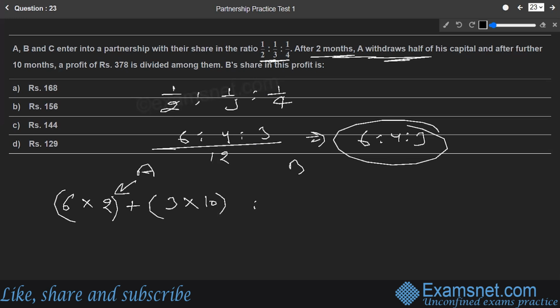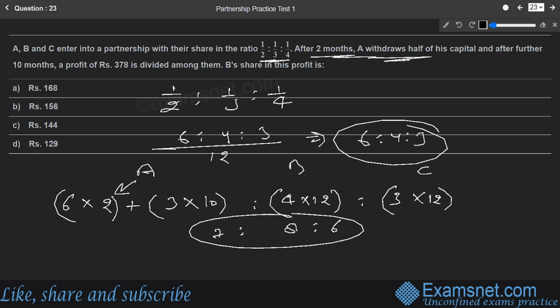Let us find out B's part. B has not touched his money, so B's part will be 4 into 12, investment into time. And what about C's part? C has also not touched his money. C's part was 3 only, and it will be in the business for again 12 months. If we simplify this further, the profit share ratio comes out to be 7 is to 8 is to 6.